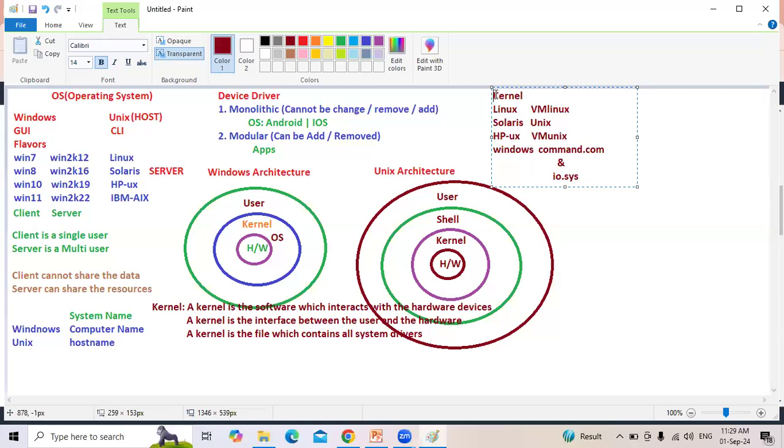What is kernel? Kernel is nothing but a file. It's a file which contains all system drivers.